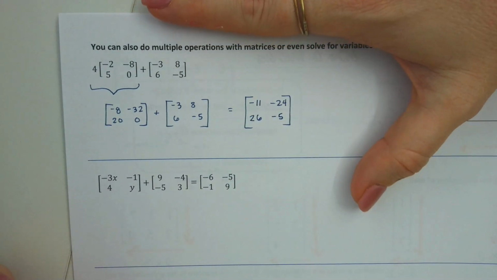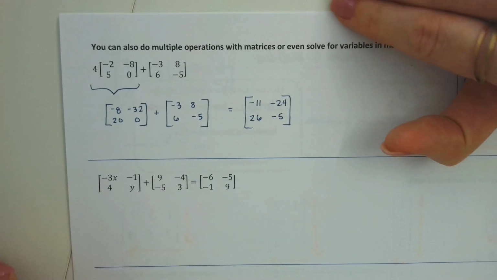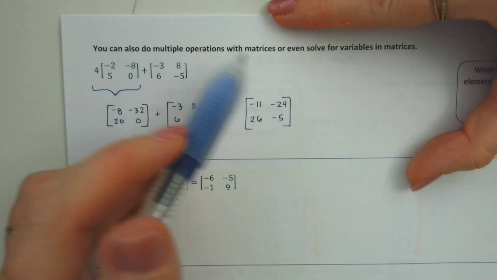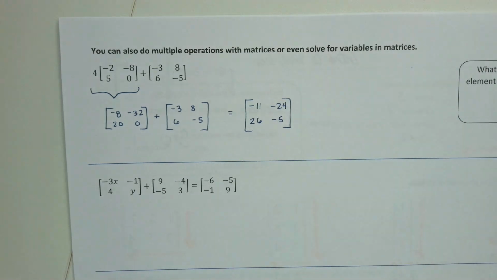Try and not use a calculator when you do these, especially when you do your homework, because on a question like this, on a test or a quiz, you wouldn't have a calculator. So you want to try and build up that skill. We're pretty weak at adding, subtracting, and multiplying negatives. So we want to work on that so we get that skill built up.